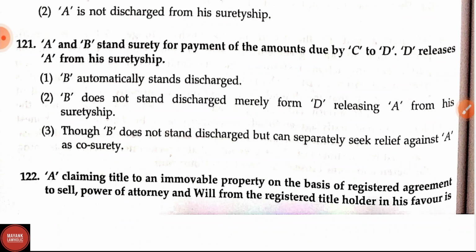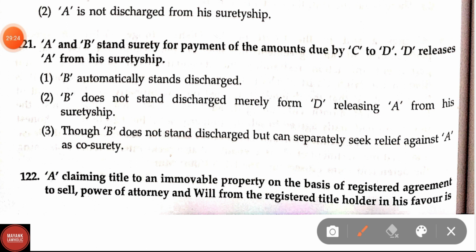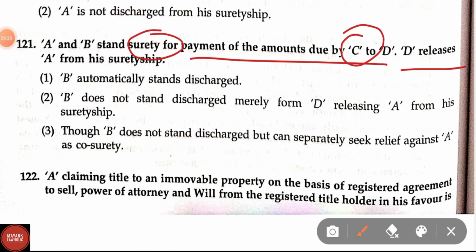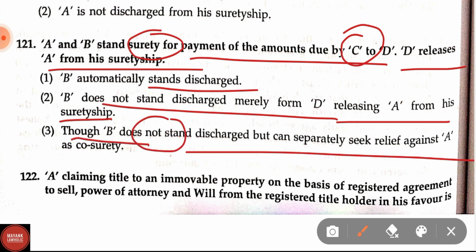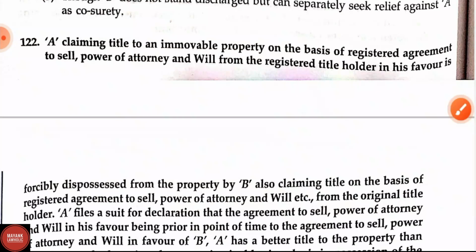Question number 121. A and B stand surety for payment of amounts due by C to D. D releases A from his suretyship. Options are: B automatically stands discharged. Option second, B does not stand discharged merely from D releasing A from his suretyship. And option 3, though B does not stand discharged, he can separately seek relief against A as a co-surety. Here the correct answer is option 3rd, that is, though B does not stand discharged, he can separately seek relief against A as co-surety.